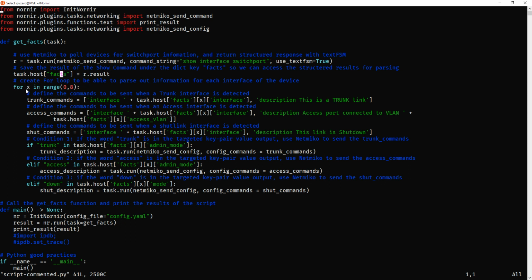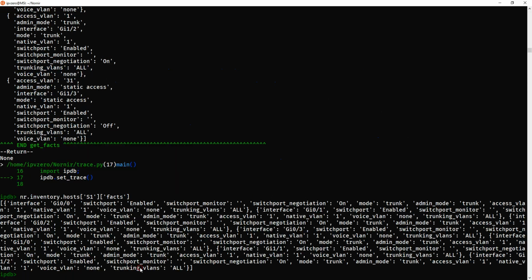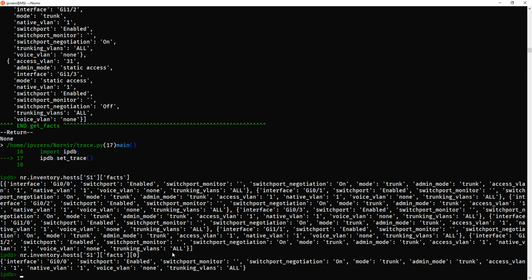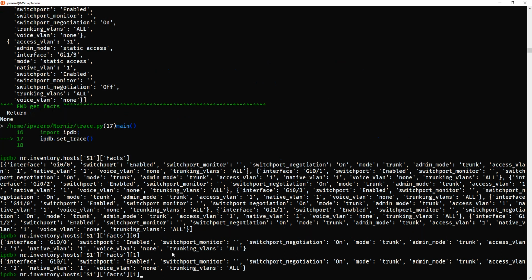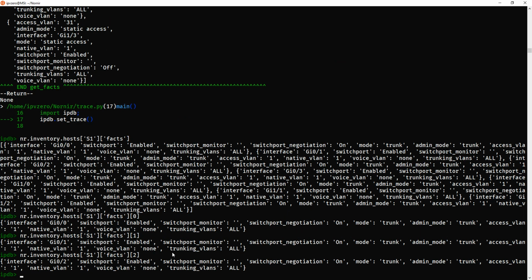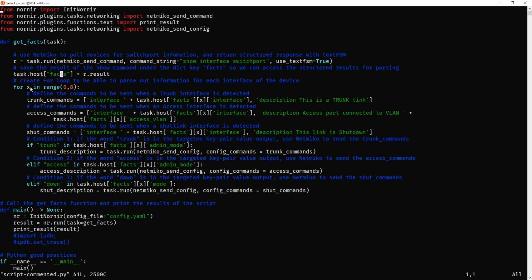And remember, when we're trying to get the actual keys for the values for each interface, we had to specify the key. So for example, down here we had 0 would show us interface gigabit 00, 1 would show you 01, 2 would show you 02. Well, we want to loop through all these values, so I'm creating the variable X here, and I'm going to push in X for each different interface.